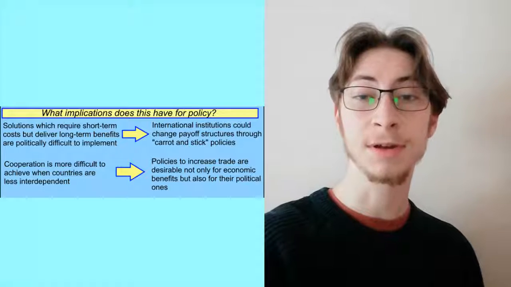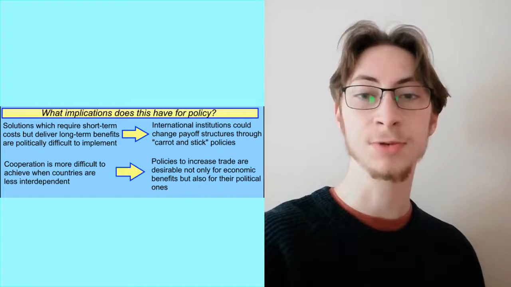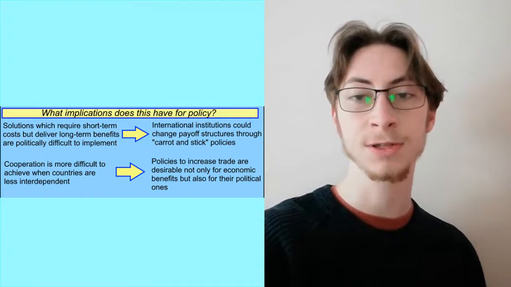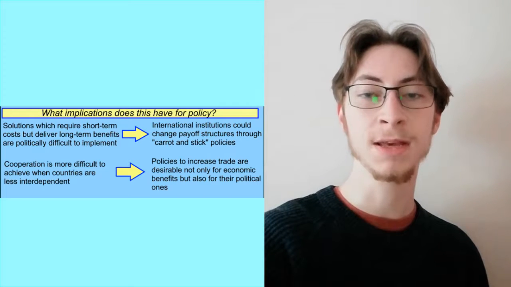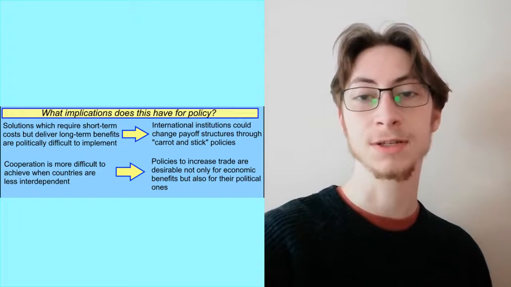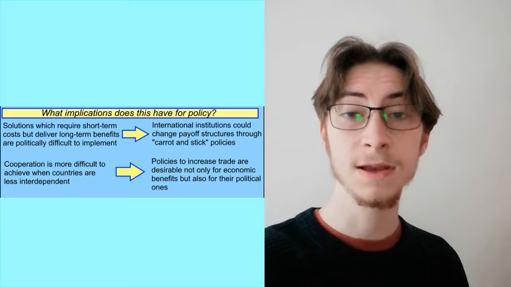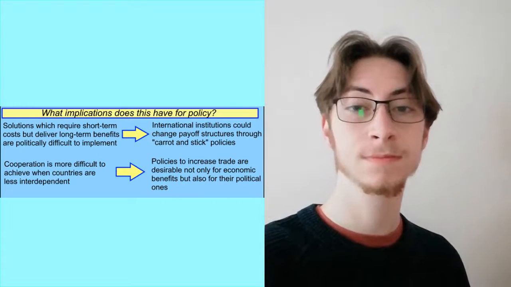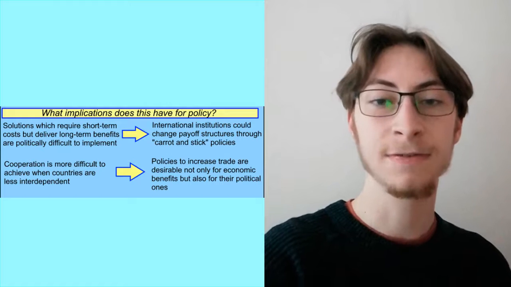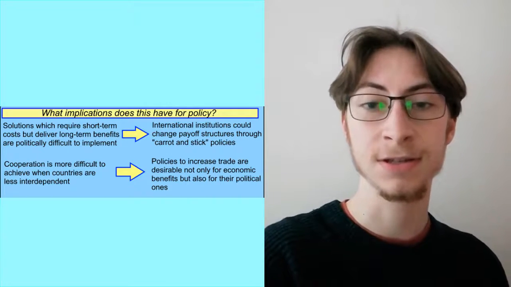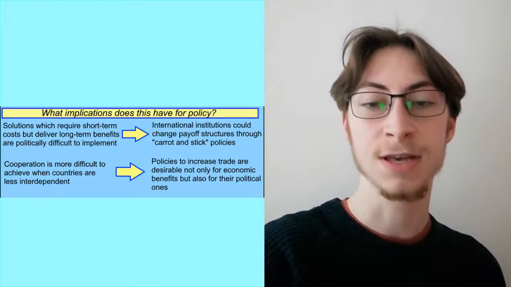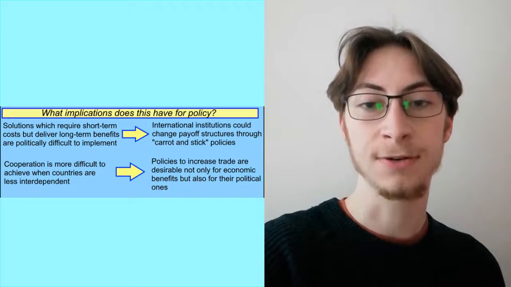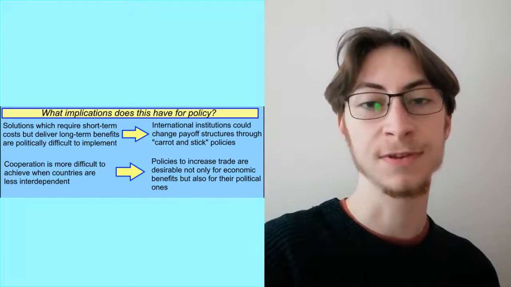Firstly, we see how discounting makes it difficult for governments to enact policies which have long-term benefits but short-term costs. This is at the heart of many contemporary political problems, such as climate change. International institutions could help here by trying to change payoff structures. Secondly, the positive effect of economic interdependence on cooperation shows the importance of trade not only for its direct economic benefits, but also because of its political ones.